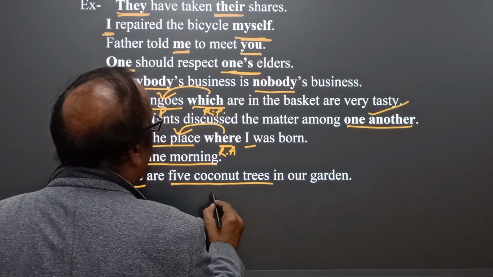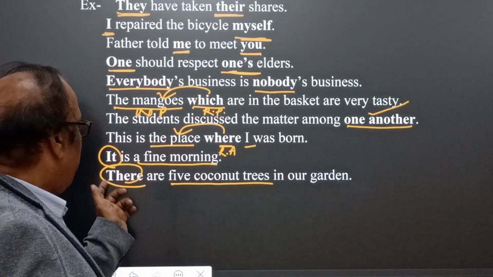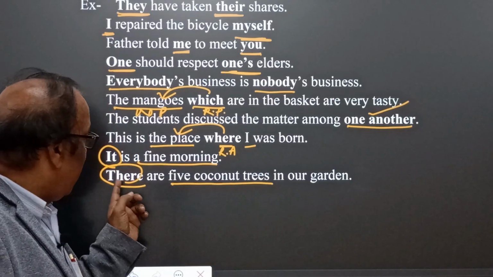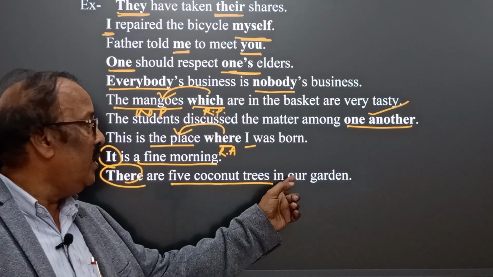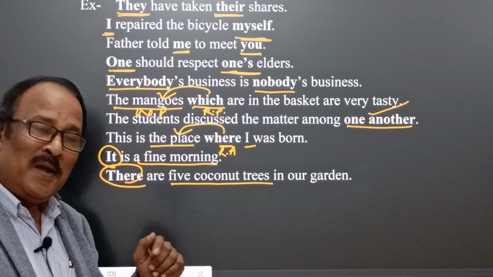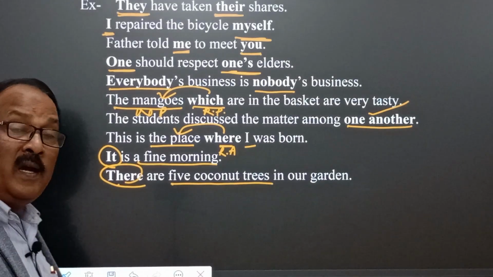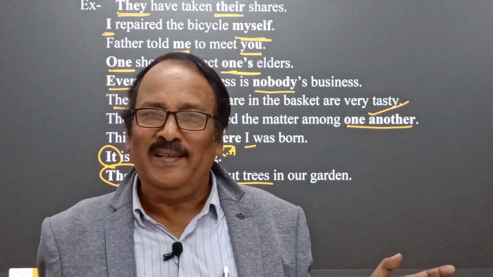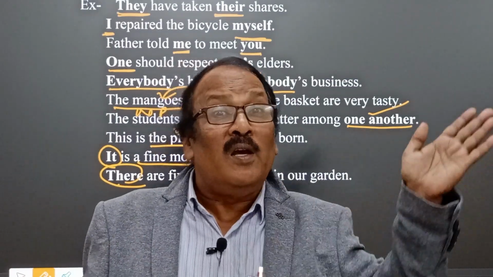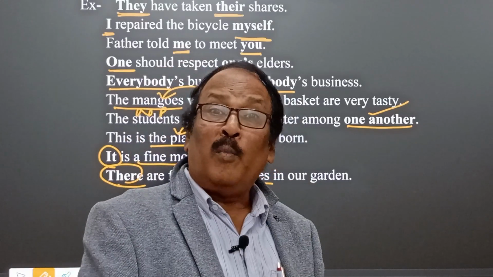Five coconut trees is the real subject for which "are" is there. There are five coconut trees in our garden. If we say there is one coconut tree in our garden, there is one because the coconut tree is one. But five coconut trees there are. Therefore, there and it are dummy subjects. It means they play the role of subject, but they are dummy subjects. The real subject remains in the sentence, and accordingly the verb is used.